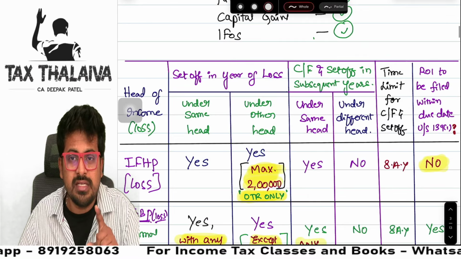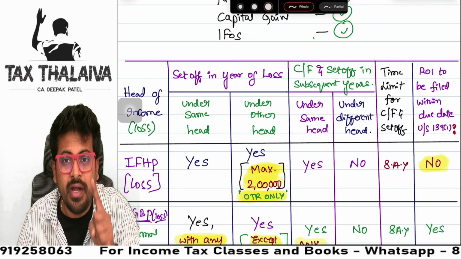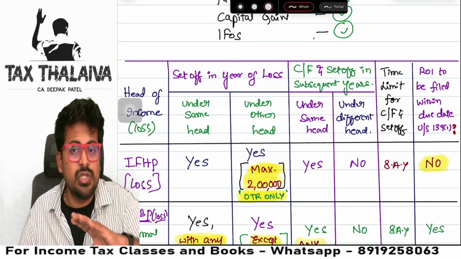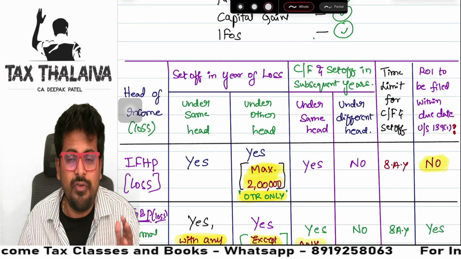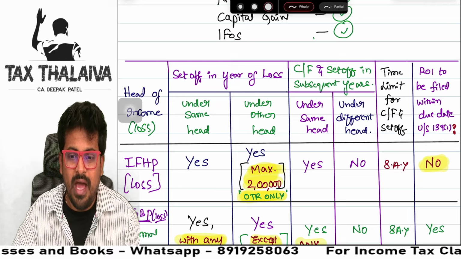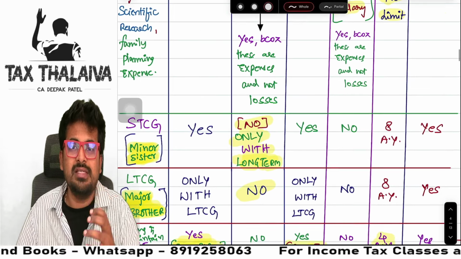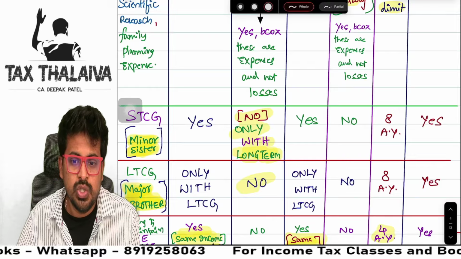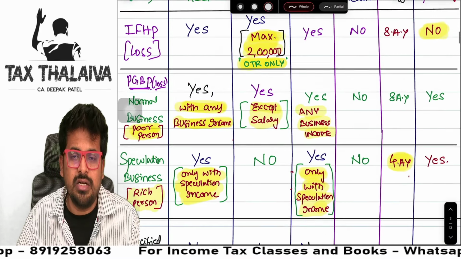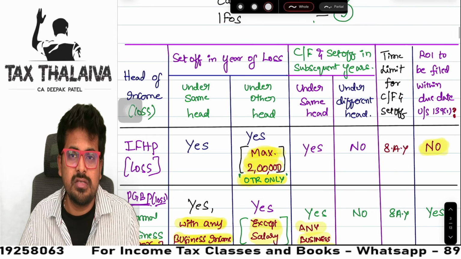Handwritten notes. Guys, when you go for examination, one day before examination, you cannot revise the whole study material. You cannot revise whatever whole faculty book. What you need to have is a summary note like this, where you can quickly revise all the concepts. So this is a beautiful summary. For all the adjustments of set off and carry forward of losses, I've covered in this.